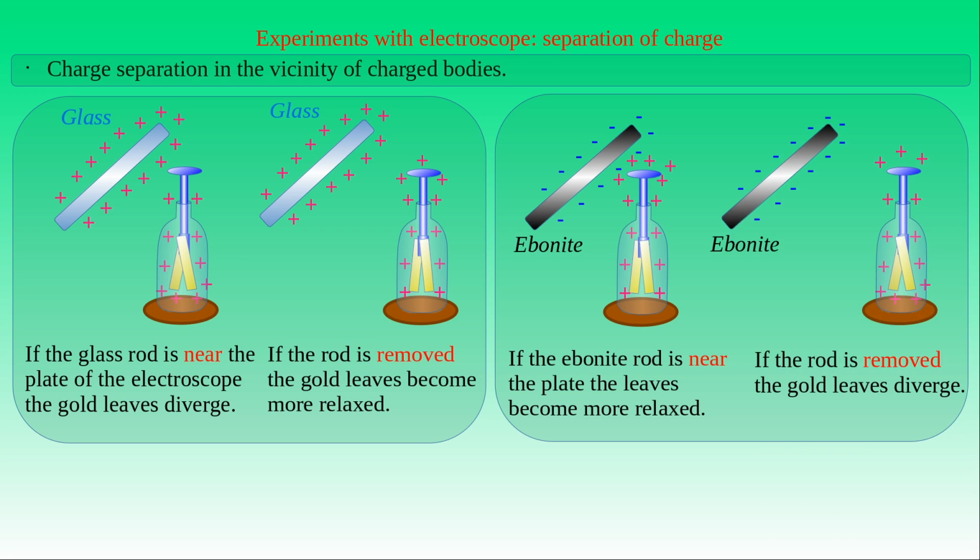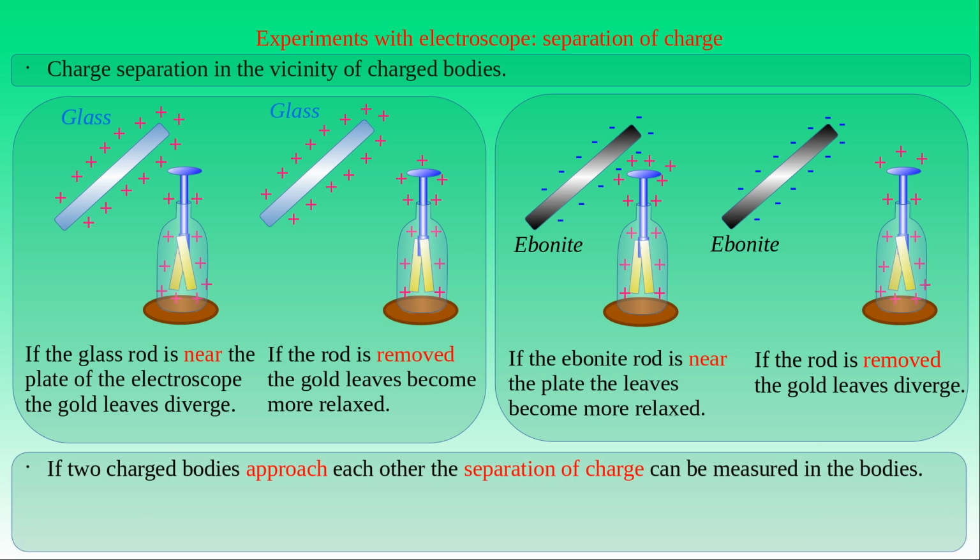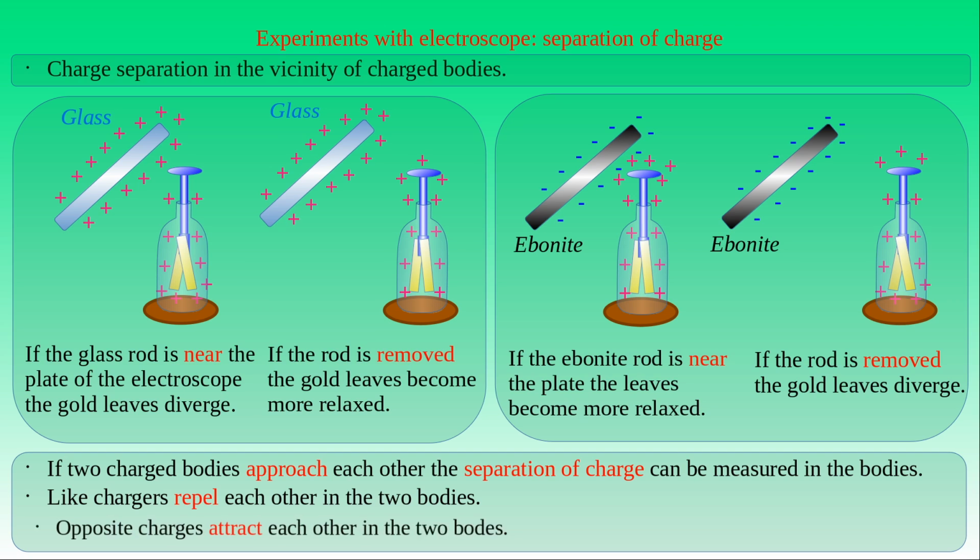The interpretation of these results is the following. If two charged bodies only approach each other, then the charge separation can already be measured in the bodies. In the first experiment, the positive charges repel each other in the bar and the electroscope, reducing the surface charge on the plate of the measuring device and increasing it on the gold leaves. In the second experiment, the negative and positive charges in the bar and the electroscope attract each other, increasing the surface charge on the plate of the electroscope and decreasing it on the gold leaves. Therefore, we can determine the type of charge in a body without bringing it into contact with the electroscope.